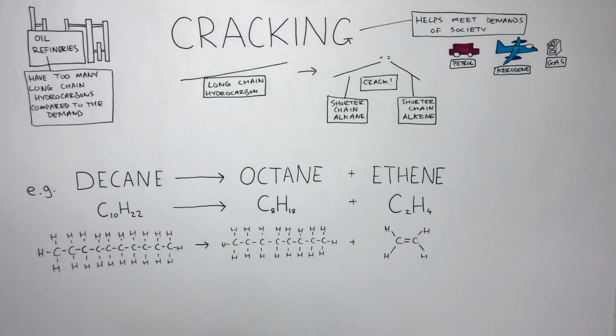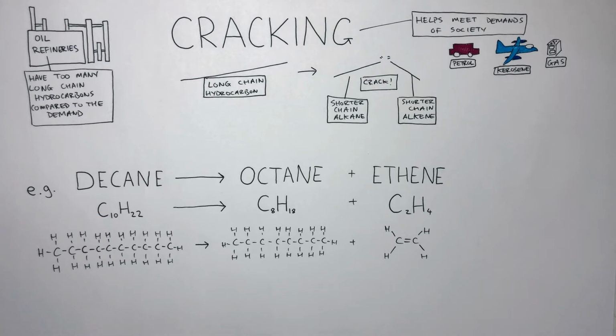The displayed formula of decane is C10H22, and it's really important to notice that if there are 10 carbon atoms on the left, your products must add up to 10 carbon atoms as well. Octane has 8 carbon atoms and ethene has 2 carbon atoms. Decane has 22 hydrogen atoms, whereas octane has 18 hydrogen atoms and ethene has 4. This adds up to 22 as well. Therefore, you can see how cracking follows the law of conservation of mass.